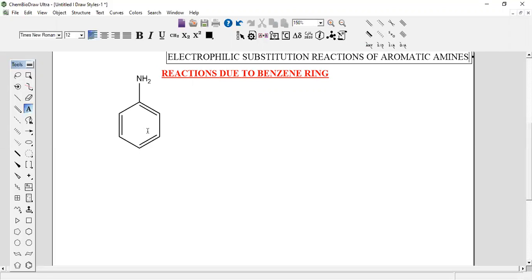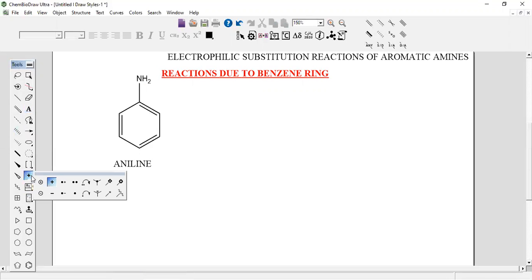Aromatic amine is nothing but what is this? Aniline. Aniline is nothing but aromatic amine. Okay. In this aniline, see the nitrogen, that is the benzene ring containing the NH2 group. I already told you there will be, like in ammonia, a lone pair of electrons on the nitrogen.